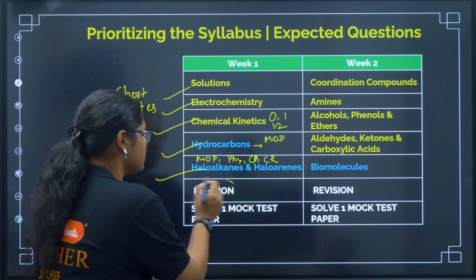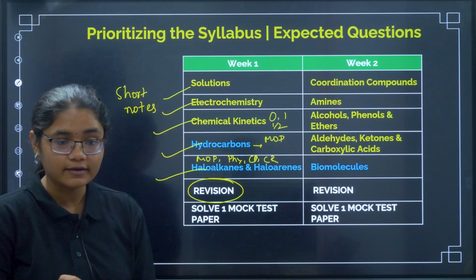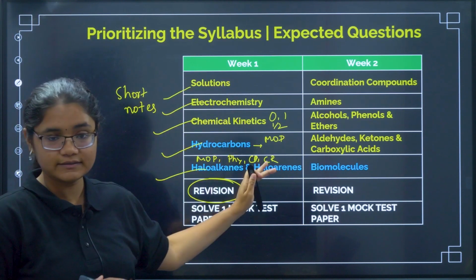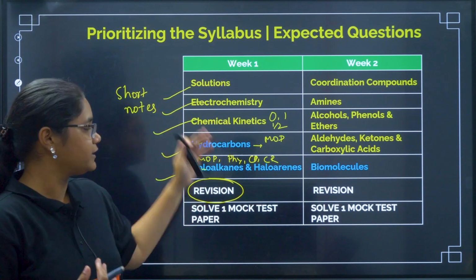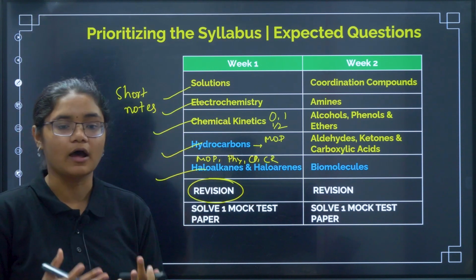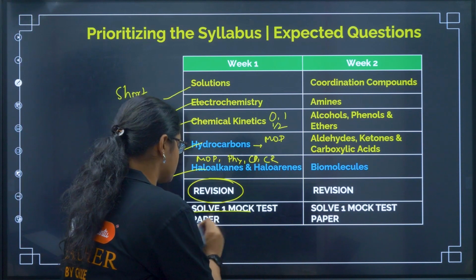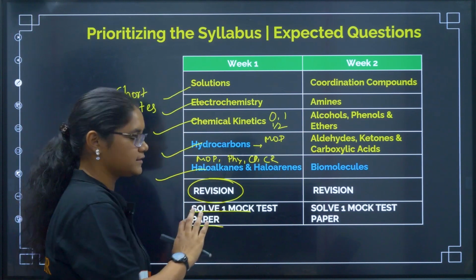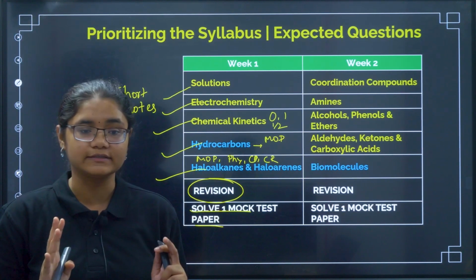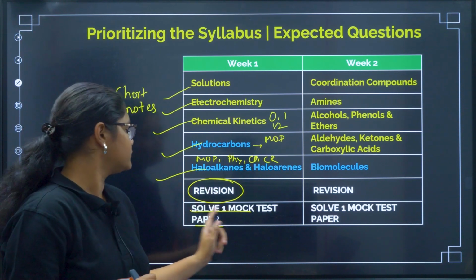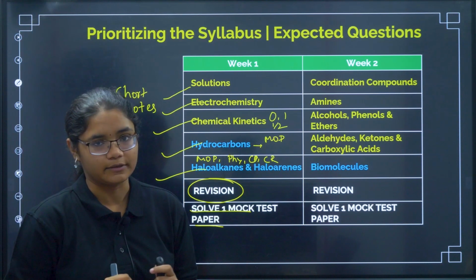Now in revision, what do you have to do? Under revision, you have to revise this first week's syllabus. And then every day you have to give half an hour or 1 hour for revision. Next, solve at least one mock test paper. After you have revised this and you have already written your board exam, you will know what all the concepts are, right? So you just have to solve one mock test paper.